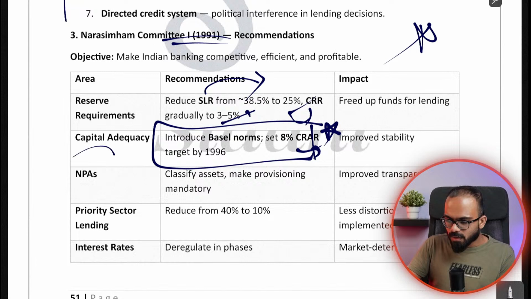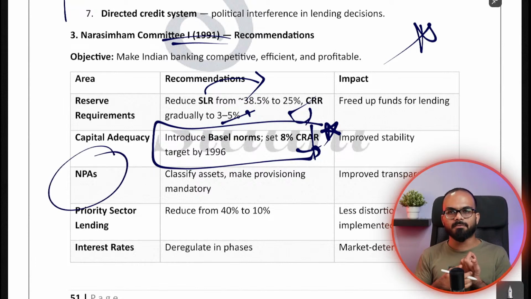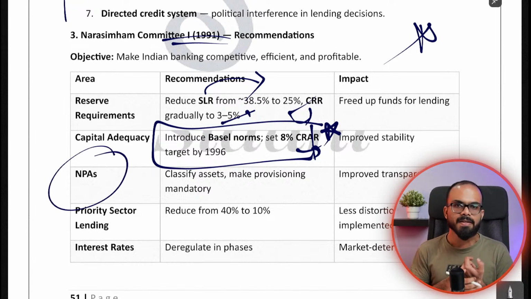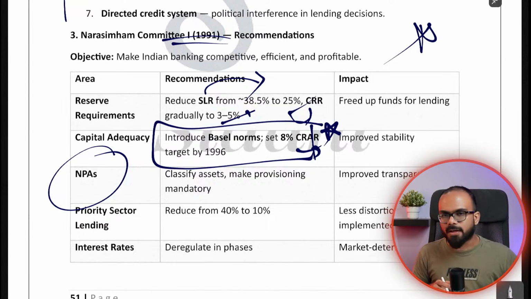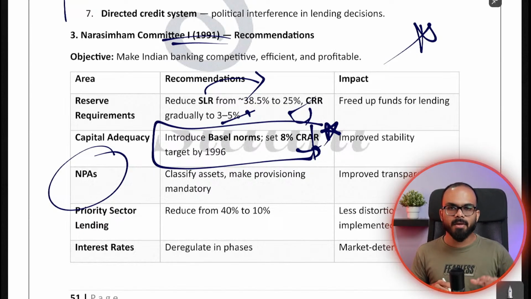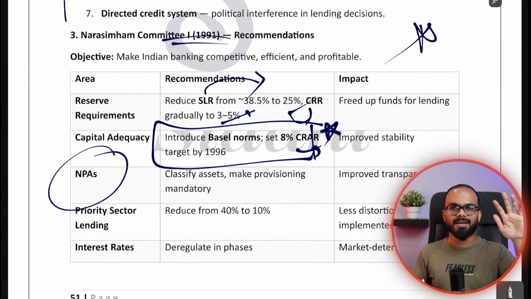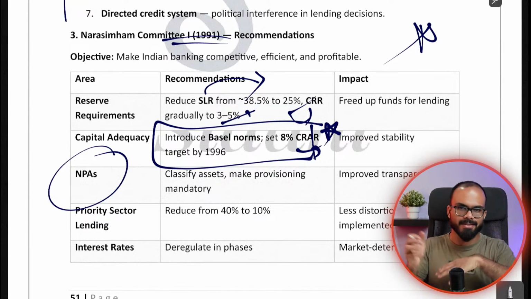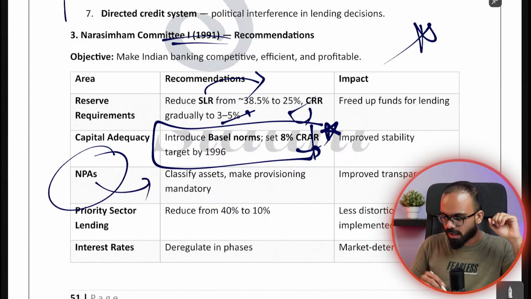So then you need to classify your assets. Till now, banks had very, very bad assets. So let us start classifying how many of them are bad, how many of them are worse, how many of them are even worse. So let us classify them so that we can start taking necessary action on the assets. Okay, so NPAs are to be classified.